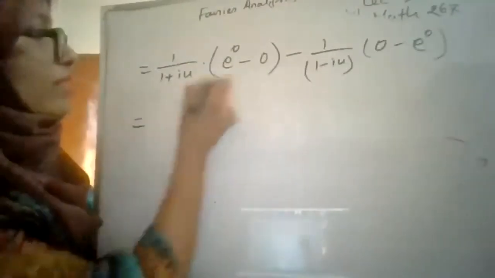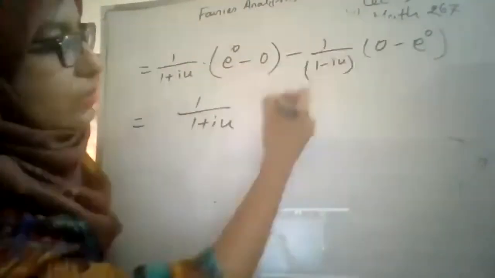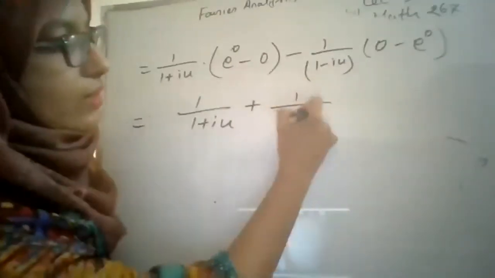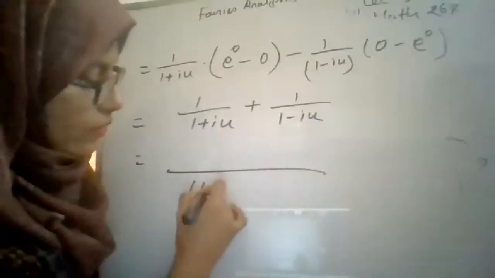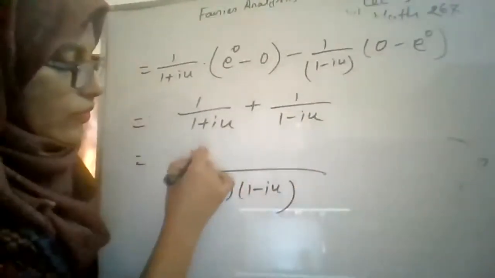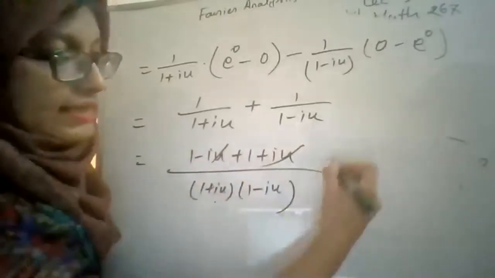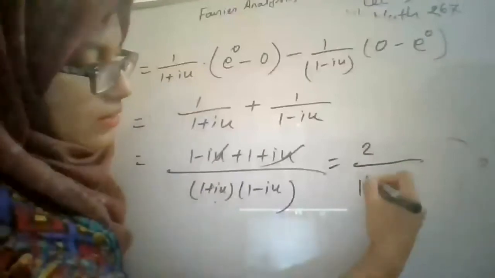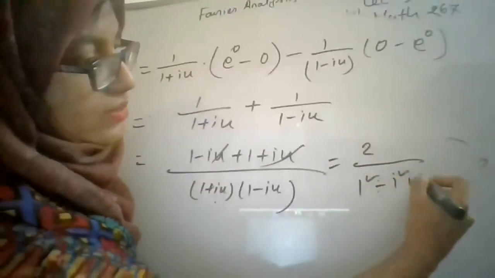Now from here it will be 1 by 1 plus iu, and from here it will be plus 1 by 1 minus iu. Now take the LCM, 1 plus iu, 1 minus iu. From here 1 minus iu plus 1 plus iu. This and this will cancel each other. It will be 2 divided by 1 square plus, 1 square minus i square u square.